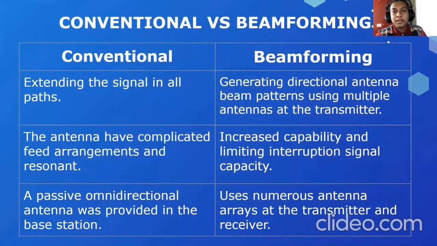For the conventional antenna, the antenna has complicated feed arrangements and resonance, which will maximize both the volume and the fabrication difficulties. Meanwhile, beamforming will increase capability by enhancing each user's obtained signal power while limiting interference from other devices. A conventional antenna is a passive omnidirectional antenna that covers the whole cell provided by the base station. In contrast, beamforming uses numerous antenna arrays at the transmitter and receiver to send or detect multiple signals from several desired terminals at the same time to improve device power and efficiency.